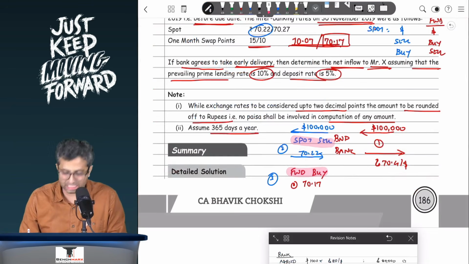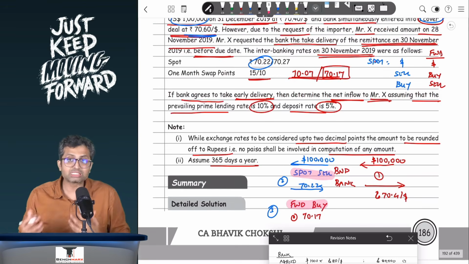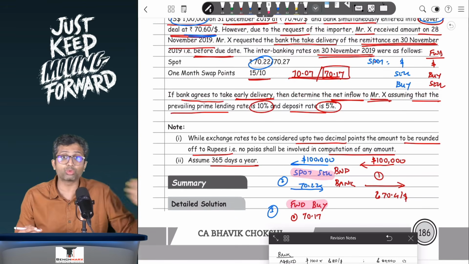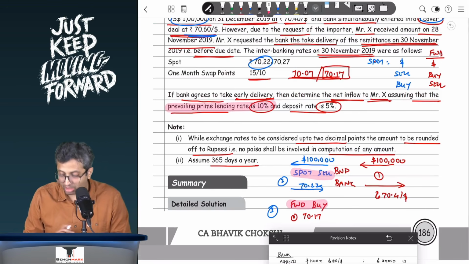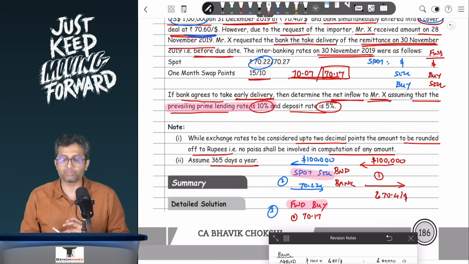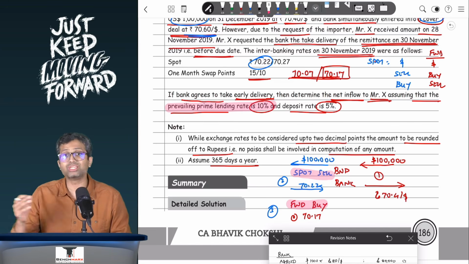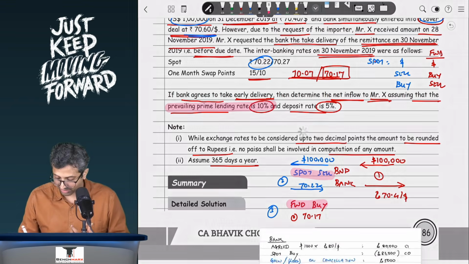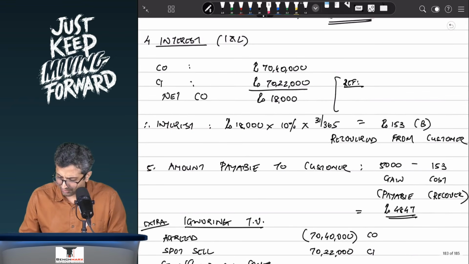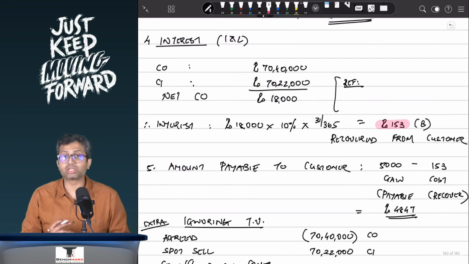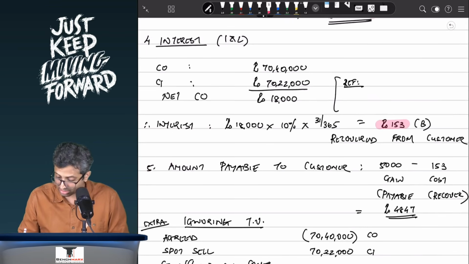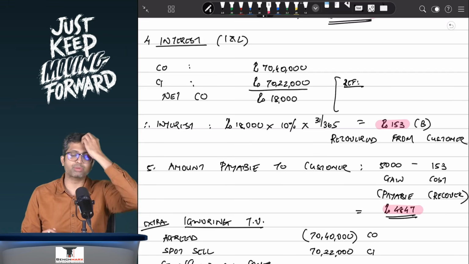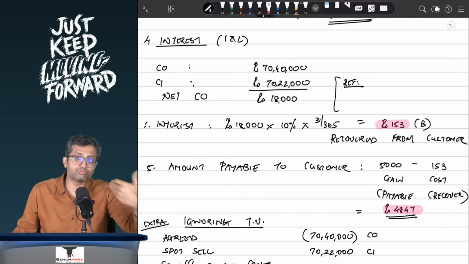So this is 18,000. This is a net cash outflow for the bank, and hence the bank will have to borrow this 18,000 if it has to do the transaction today, for which the bank will have to incur interest at the rate of 10%. So there will be 18,000 into 10% into 31 by 365, and that will be the interest charges of around 153 that I will recover from the customer. So 5,000 I have to pay to the customer, 153 I have to recover from the customer, and hence the net 4847 is the net amount which is payable to the customer by the bank.